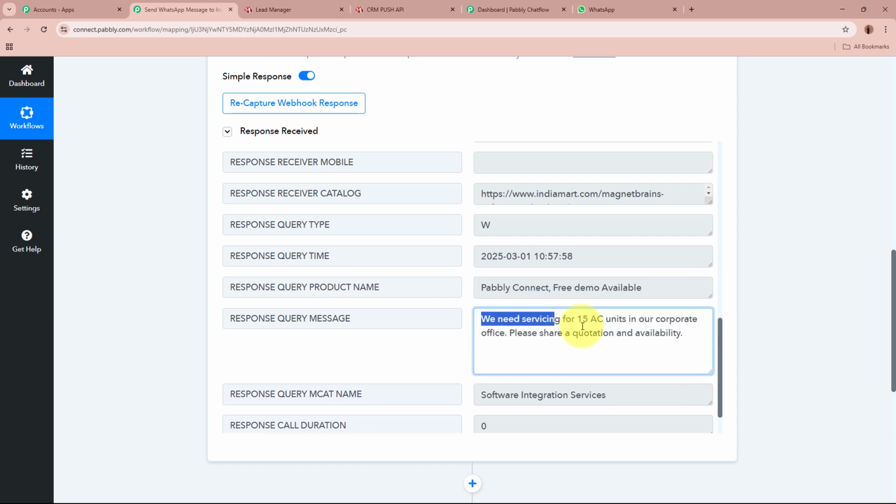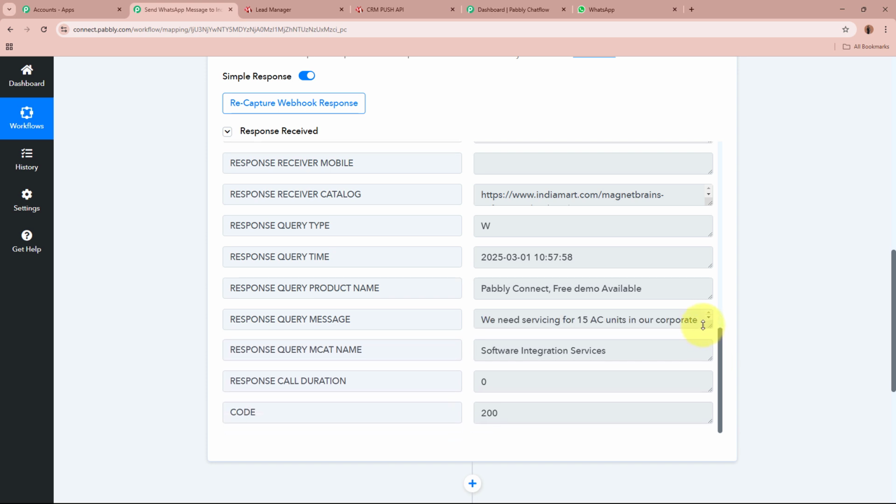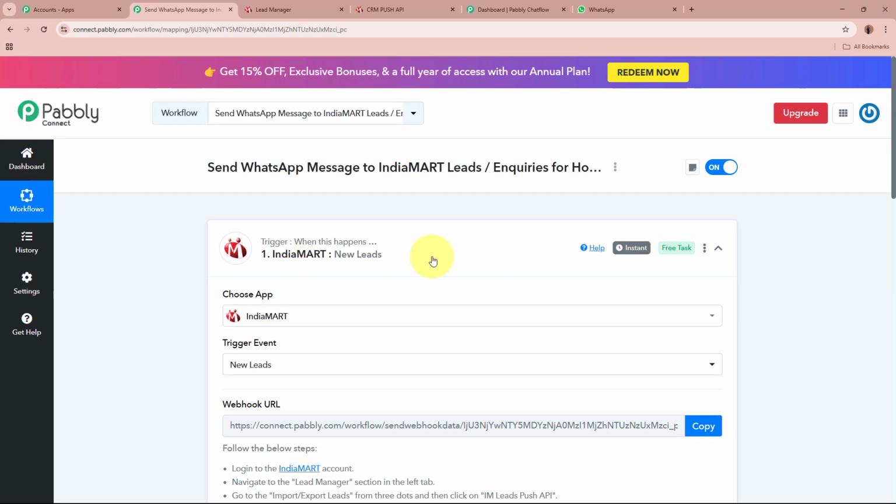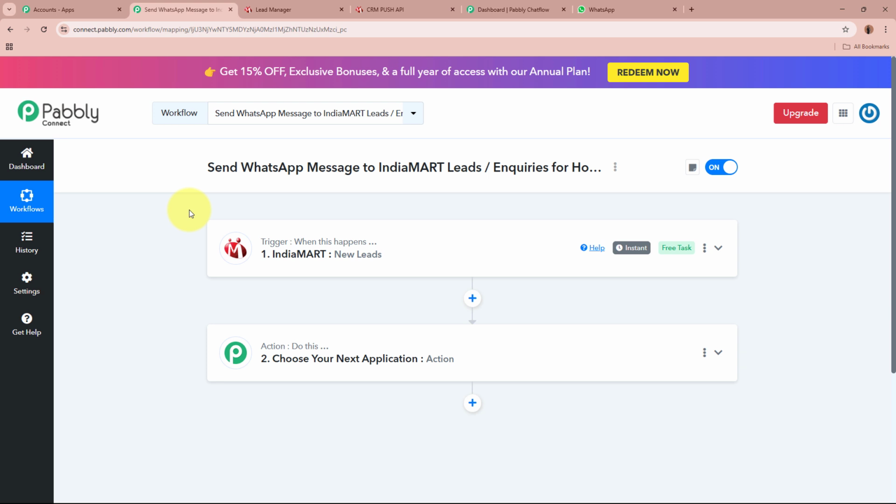You can see this is the inquiry that we have generated. That was, we need servicing for 50 AC units in our corporate office. Please share a quotation and availability. You can see this was the same inquiry that we have generated. It's been captured over here in our trigger. As the response of the new lead being generated has been captured in our trigger, this means that IndiaMART has now been connected to Pabbly Connect and our trigger setup is done.